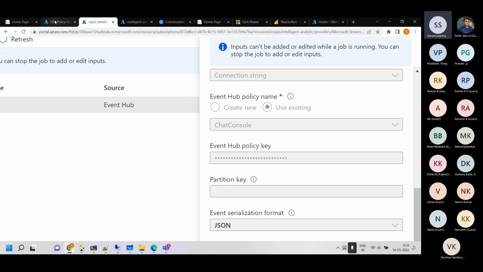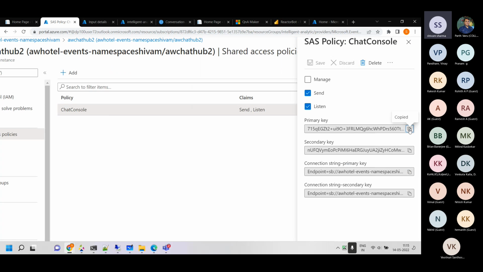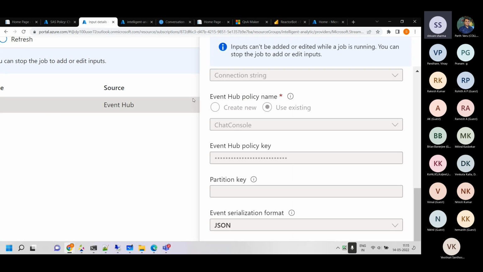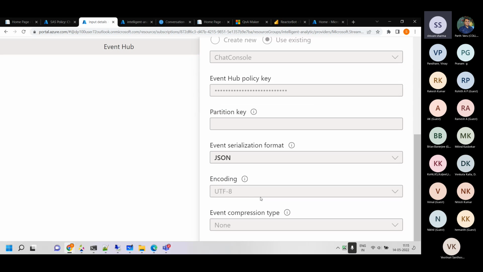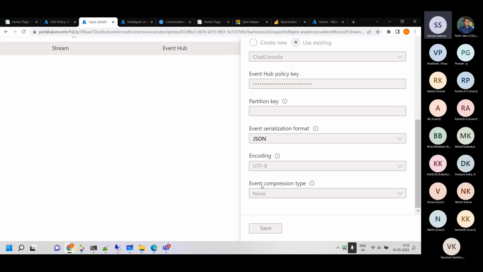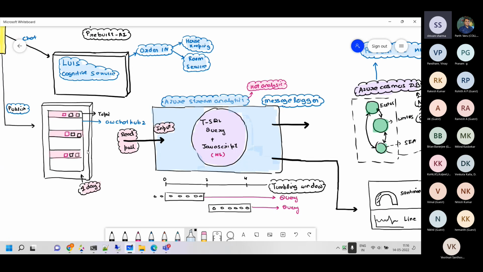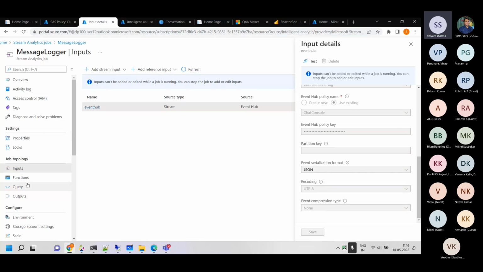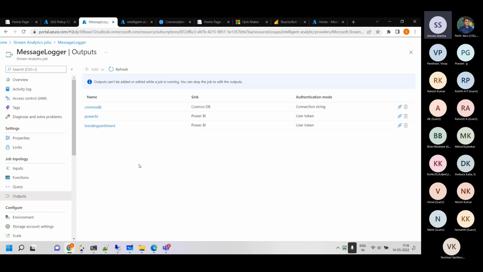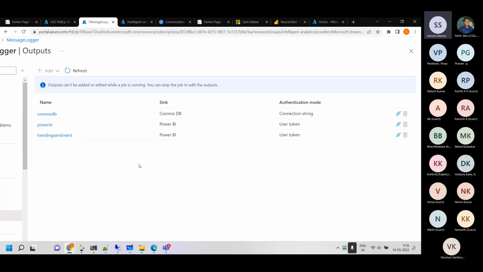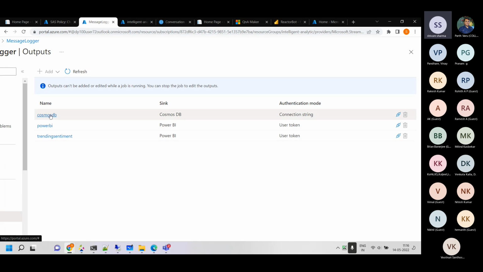The policy key is being used, which is basically this one, for the communication. The data is serialized in JSON format, and that's the input of the Stream Analytics job. So this service is reading from there, and then it's writing into two outputs, or I think three outputs. I will just correct my diagram over there.